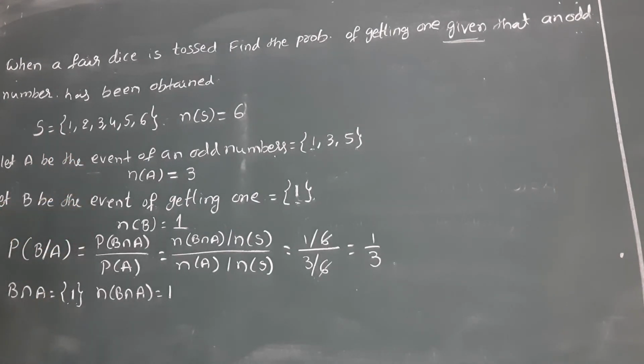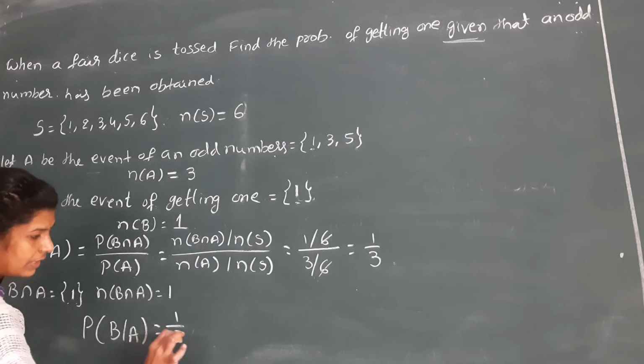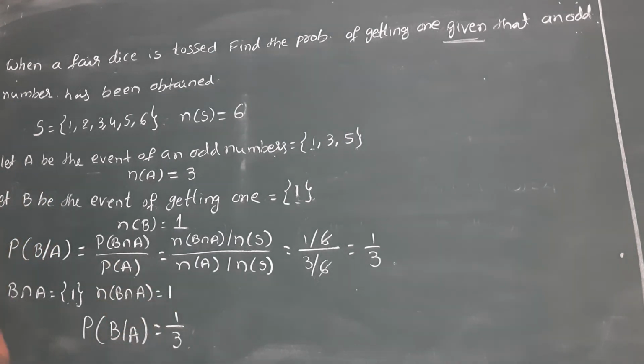Therefore, the solution is probability of B given A is 1 by 3. Clear up to this place? Yes.